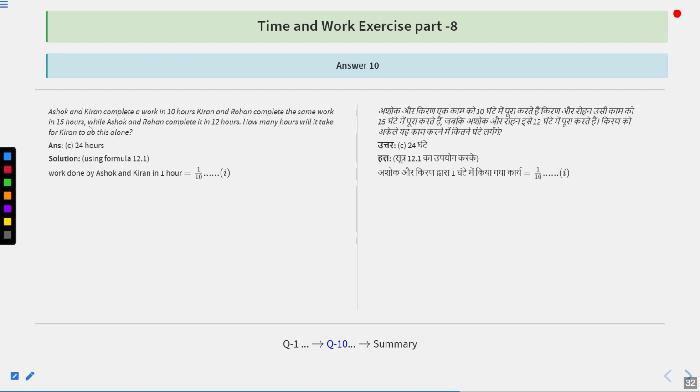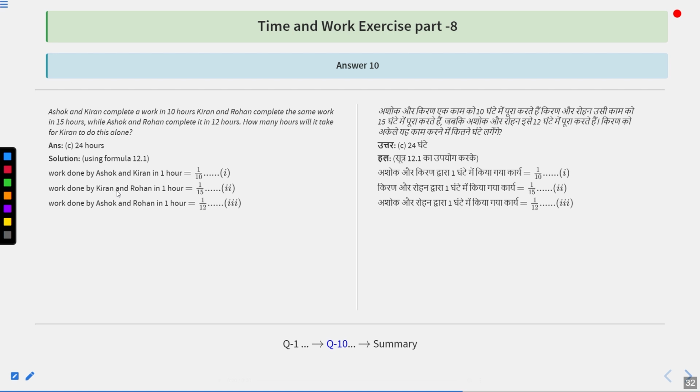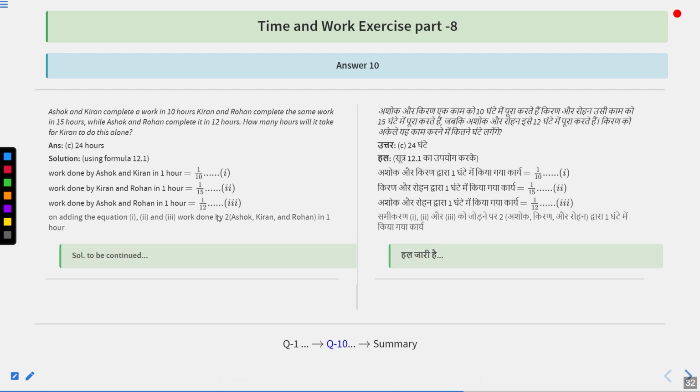So Ashok and Kiran were taking 10 hours. That means in 1 hour they can do how much part of work? 1/10th part. That is equation 1. Then work done by Kiran and Rohan in 1 hour is going to be how much? 1/15, because together they complete the work in 15 hours. Ashok and Rohan can do it in 12 hours. That means work done by Ashok and Rohan in 1 hour is going to be 1/12th part.